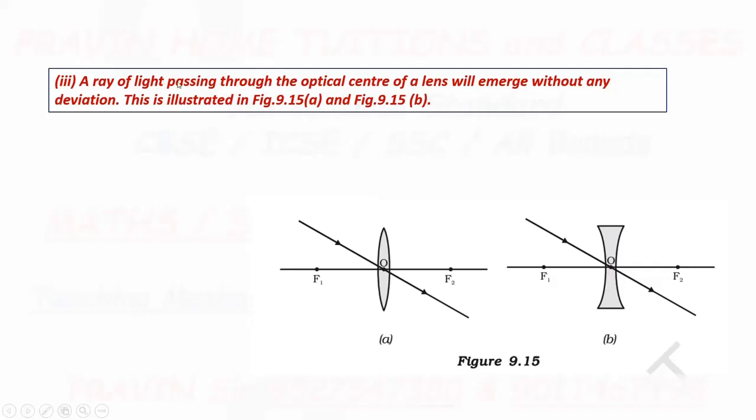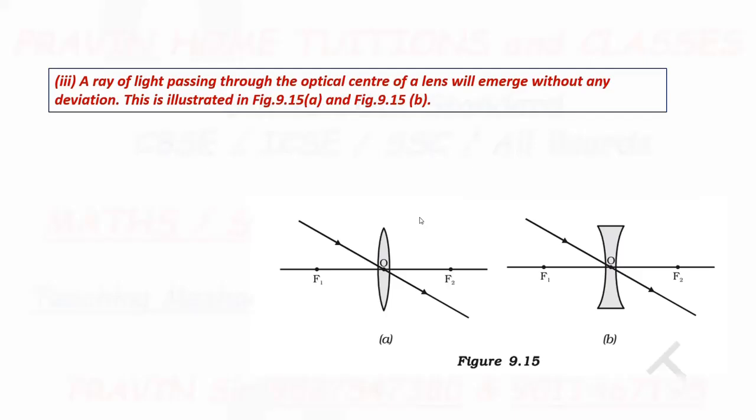Third, a ray of light passing through the optical center of a lens will emerge without any deviation, like this. Then we'll study the ray diagram for image formation by spherical lenses for different conditions. From these three rays, you have to select any two rays to study image formation by spherical lenses.